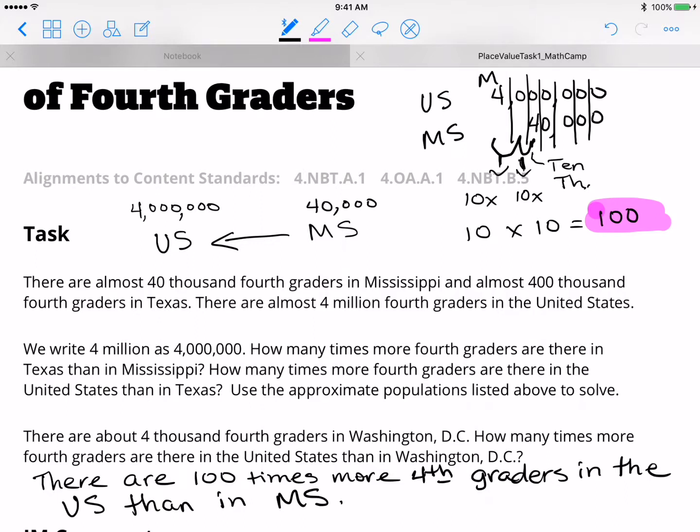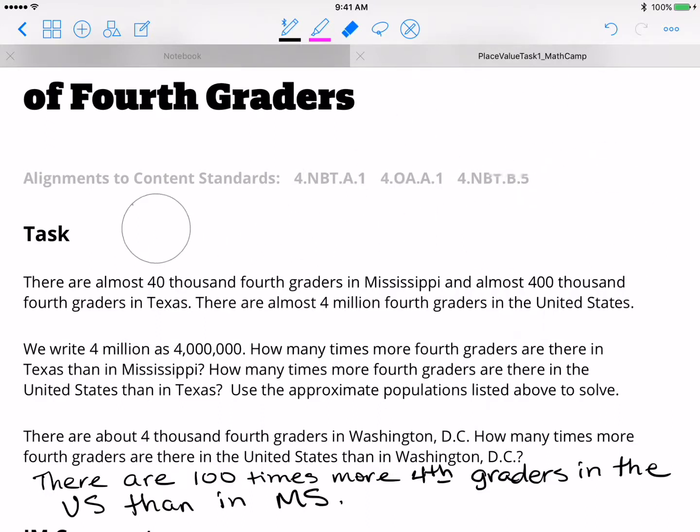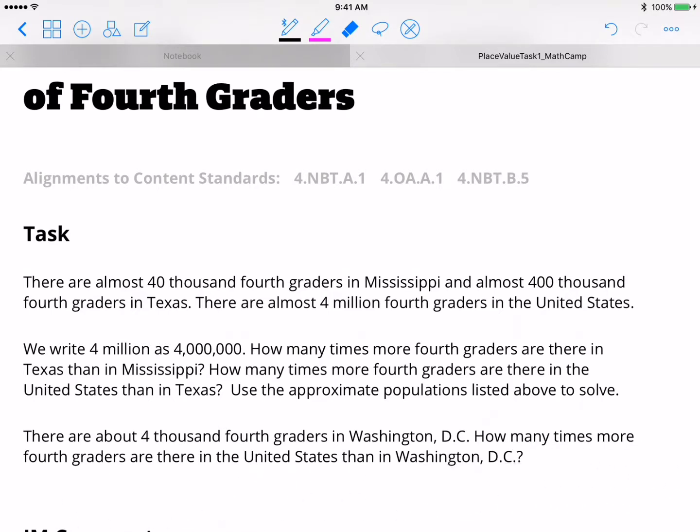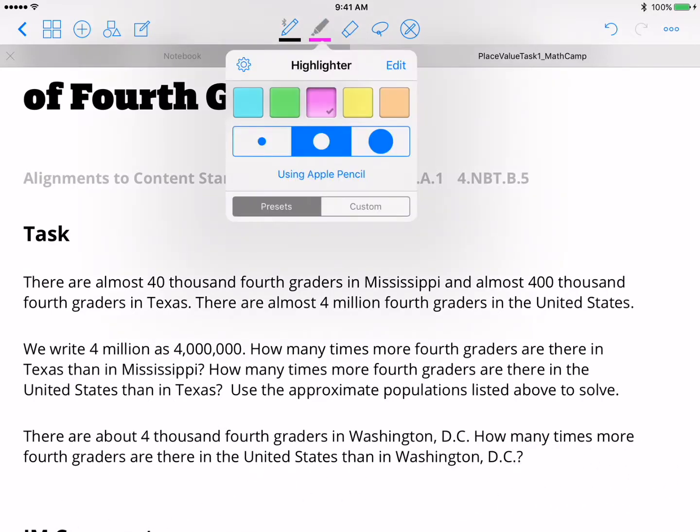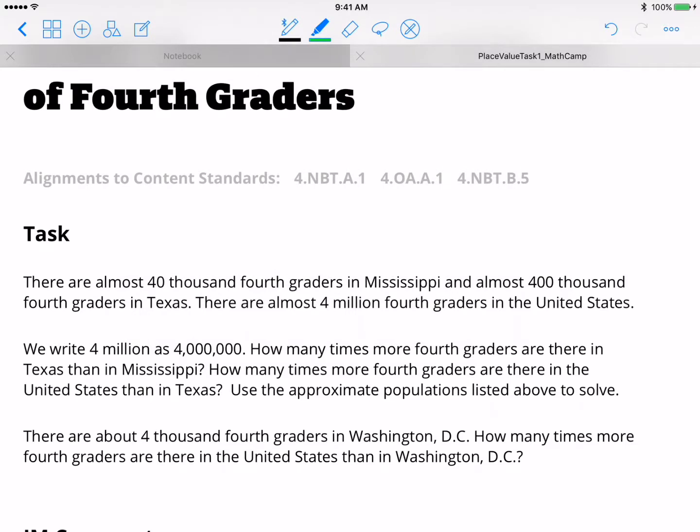Okay, so I feel like I've given you enough tools at this point. I want you to answer this last question on your own. It says, there are about 4,000 4th graders in Washington, D.C. How many times more 4th graders are there in the United States than in Washington, D.C.? So I want you to take just a couple minutes and answer that question.